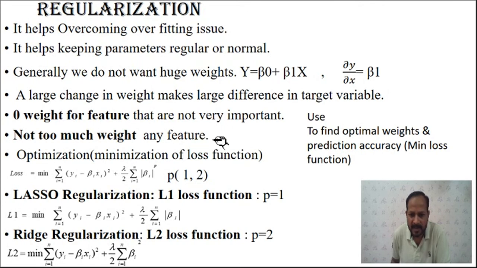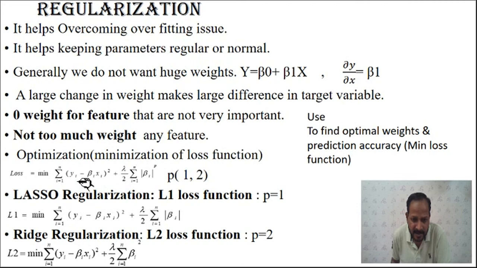To avoid this, the method is to regularize, or to control the parameters, the coefficients of your features. Optimization is the minimization of the loss function. This is basically the loss function equation. We have to minimize the loss function: the minimum of sigma i equals 1 to n, yi minus beta i xi, whole square.